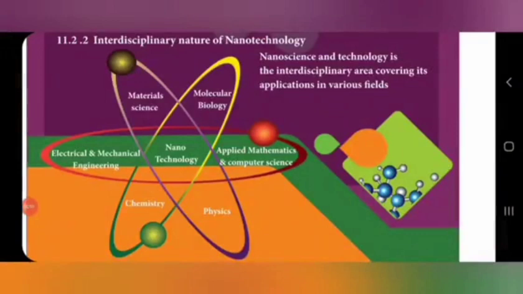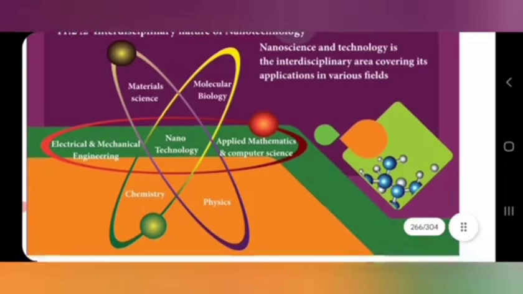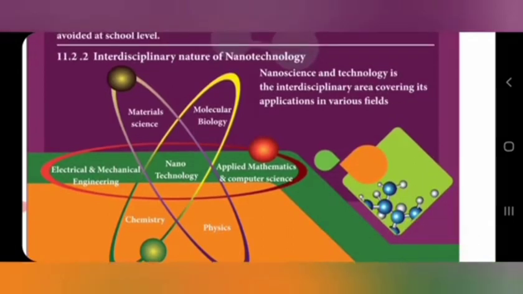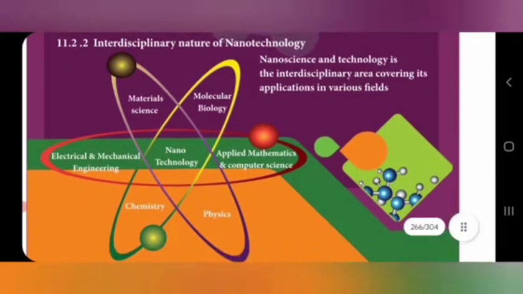The study of nanotechnology or nanoscience can be used in various fields: physics, chemistry, maths, computer science, engineering fields such as electrical and mechanical, material science, optical science, and also molecular biology. It can play a main role in all fields of science. These are the uses of nanotechnology.